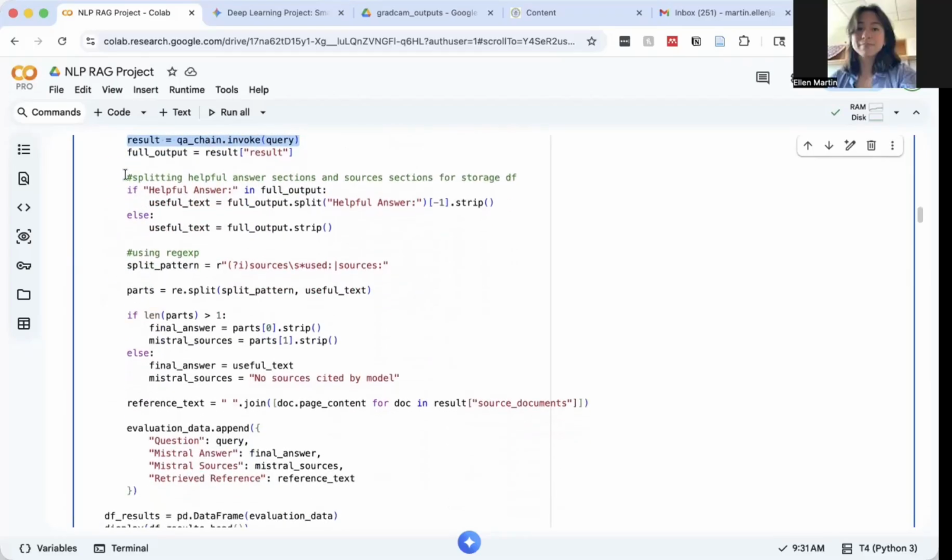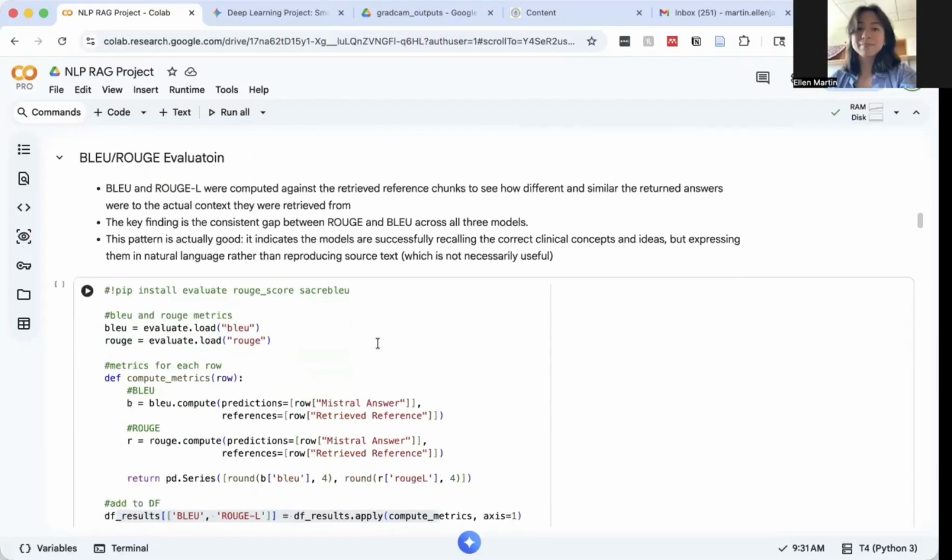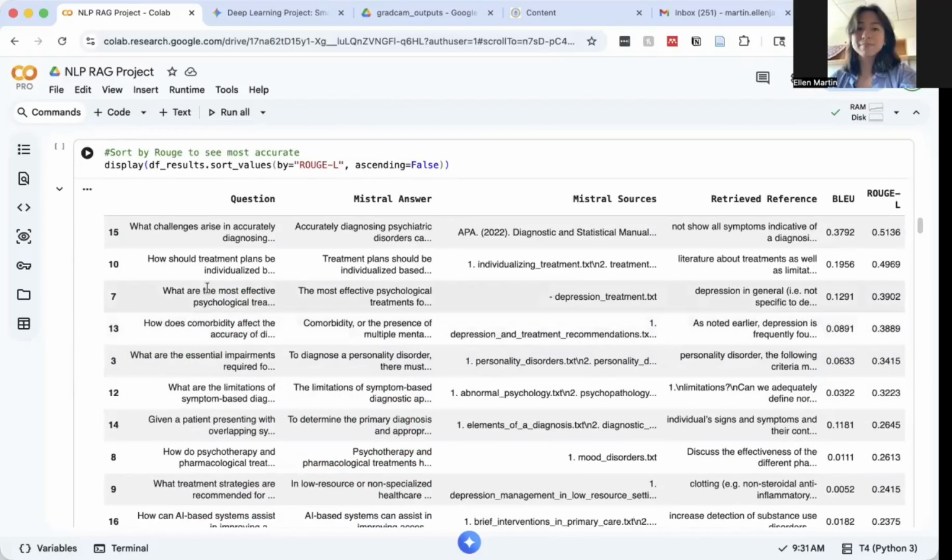And then we split using regular expressions and recognition of the patterns. We split the data so that we can extract the helpful answer and the sources used, which we then append to a data frame. And we do this for all 3 models. This is the data frame that is produced as a result of that loop.